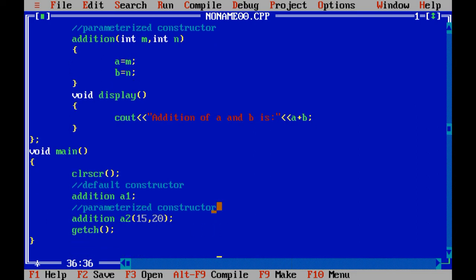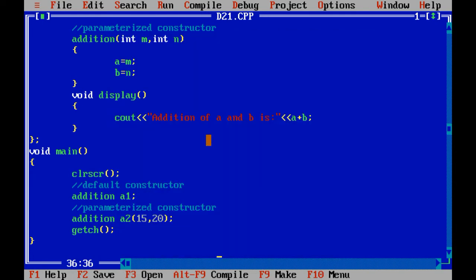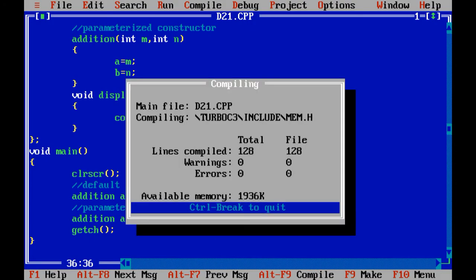So you can refer over here. First of all, let me save the program, and then we will discuss the things related to multiple constructors in a class. I have given D21 over here. You can give any program name. Let me run the program first.